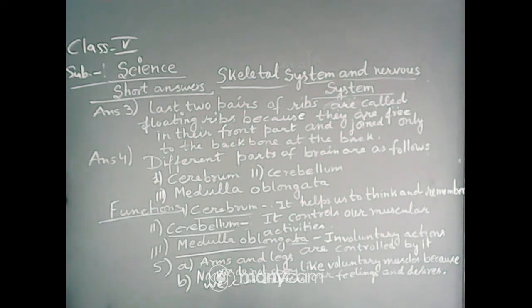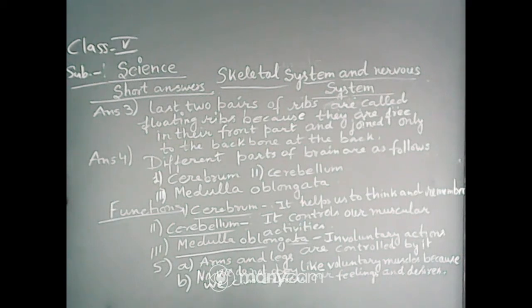Answer 3: the last two pairs of the ribs are called floating ribs because they are free in their front part and joined only to the backbone at the back. So they are called the floating ribs. Answer 4: the different parts of the brain are as follows: cerebrum, cerebellum and medulla oblongata. Their functions: the cerebrum helps us to think and remember. The cerebellum controls our muscular activities. And the medulla oblongata controls the involuntary actions.